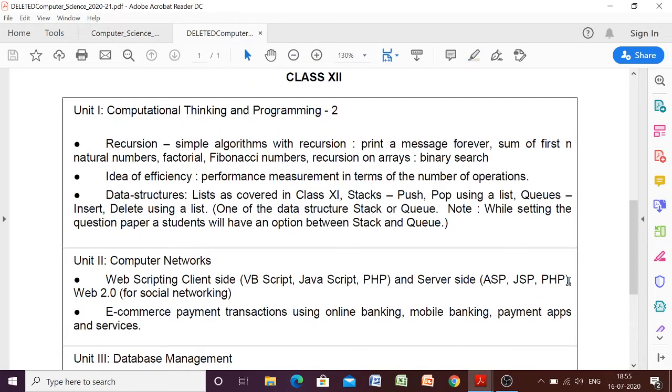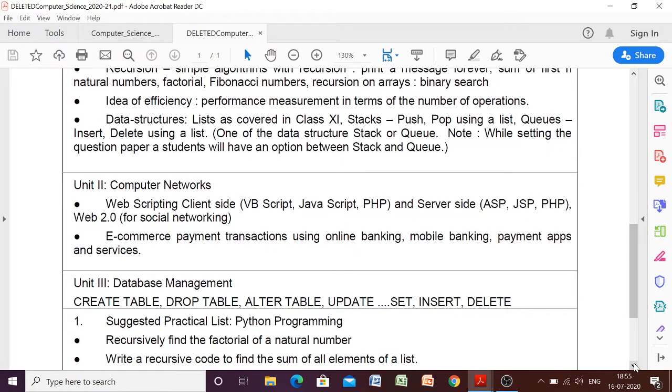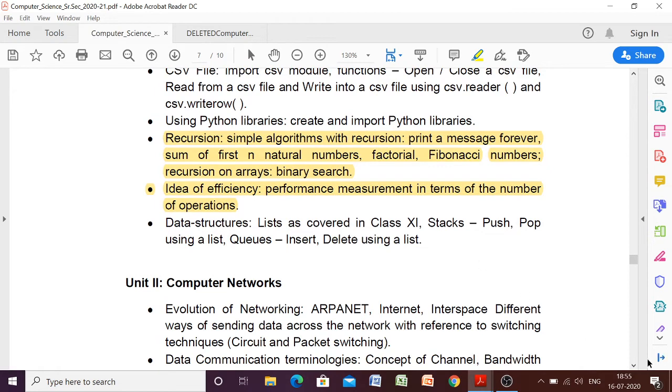Then let's come to computer networks. This is a very vast unit, but only a few topics have been removed, and that is web scripting, client side and server side, and e-commerce payment transactions using online banking, mobile banking, payment apps and services. So let us find out where this portion was earlier.